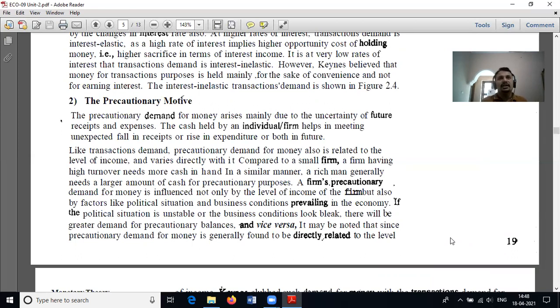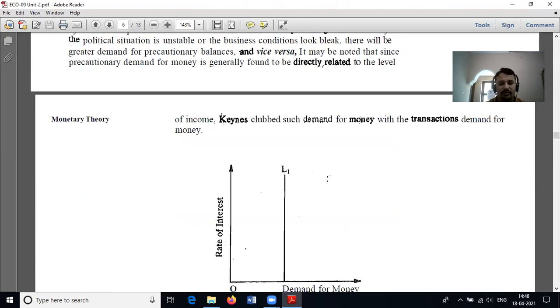So in a particular moment, we cannot expect or estimate what will happen in the nearby future. So we hold the money for this type of contingencies. This is the precautionary motive.